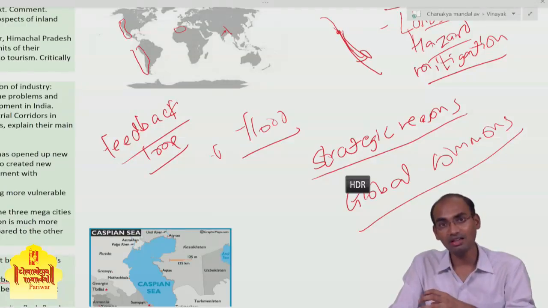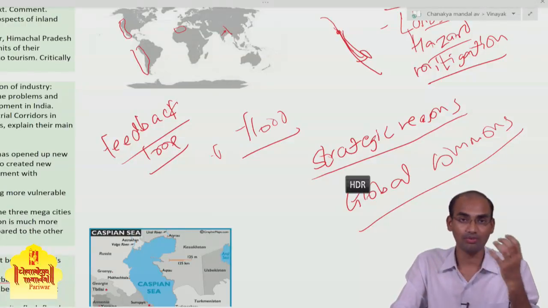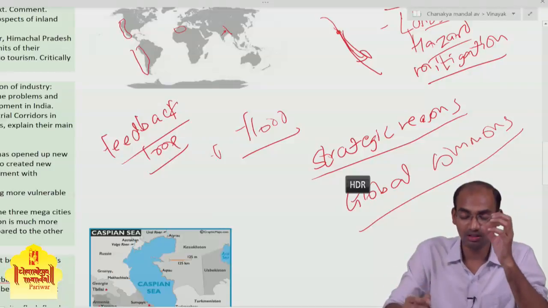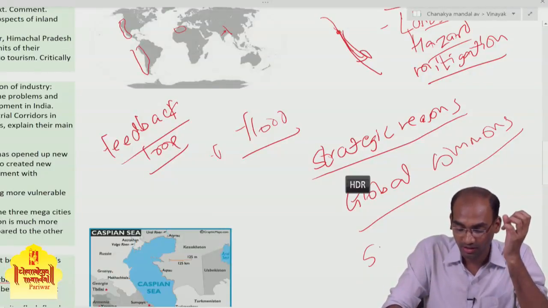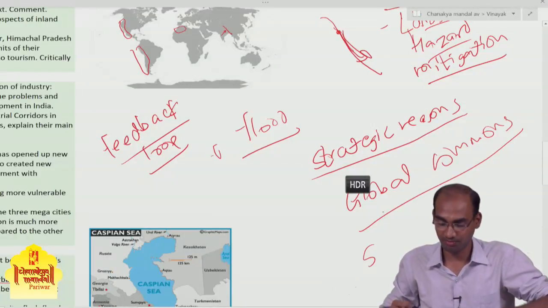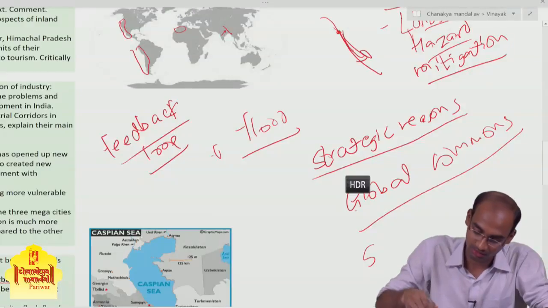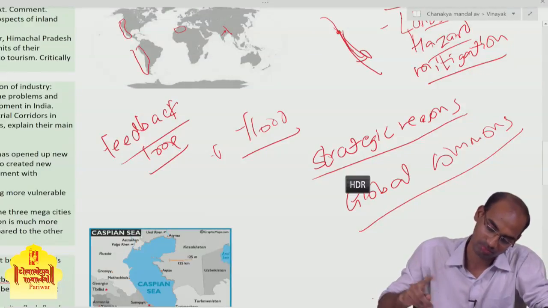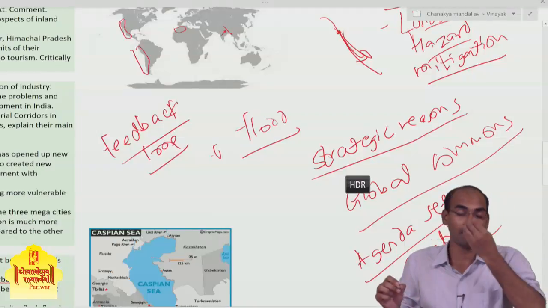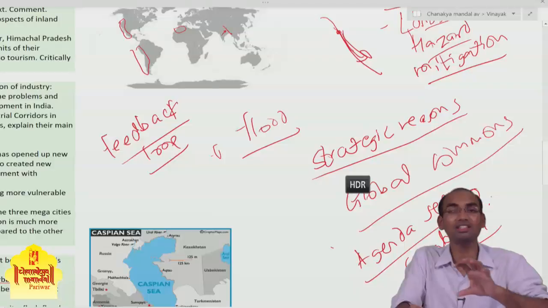So India became an observer member of the Arctic Council, and India is trying to be a major party in this agenda setting capability. Okay, this is one new term. This terminology, agenda setting capability, is important in international affairs.